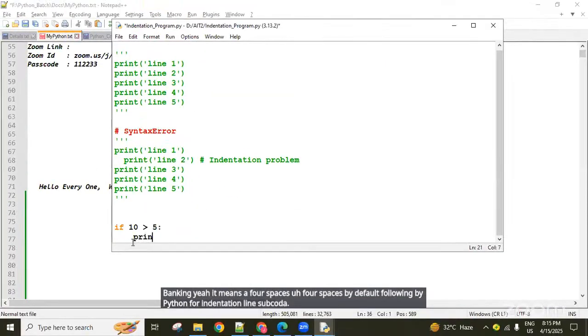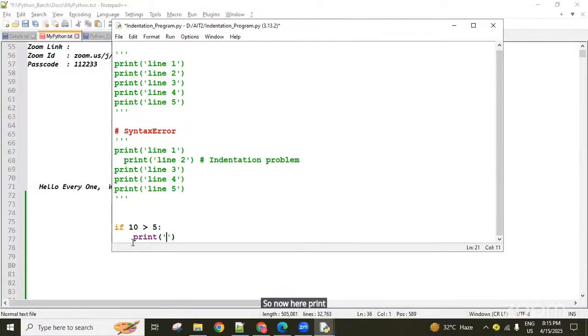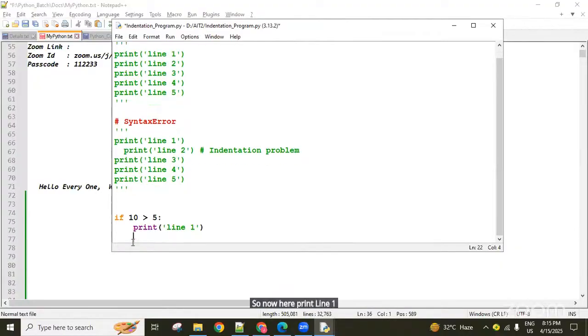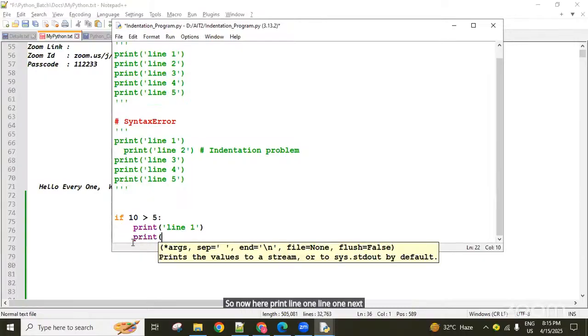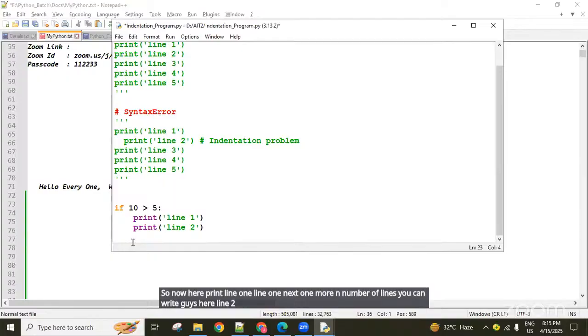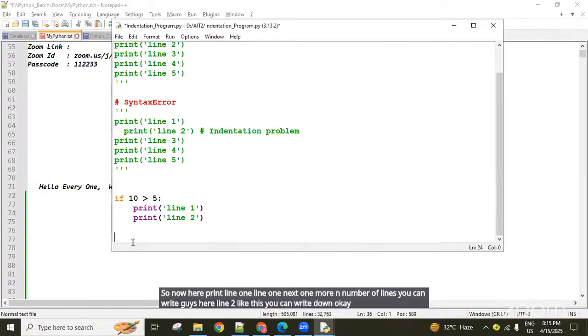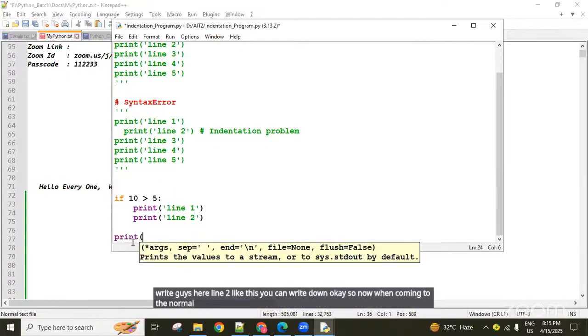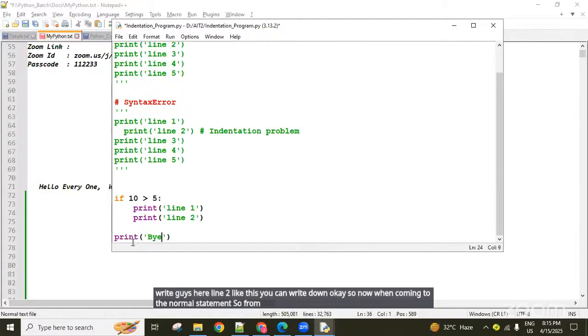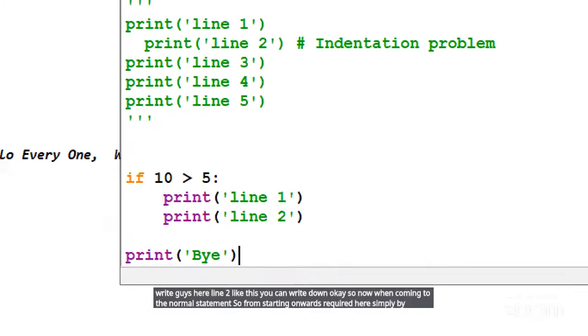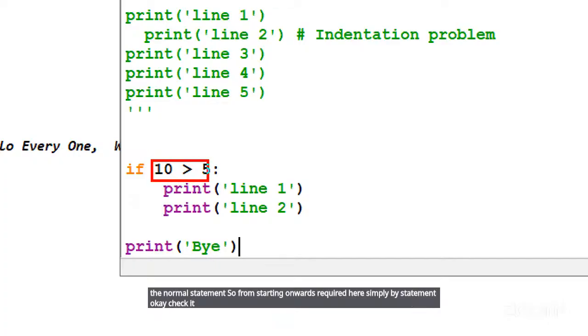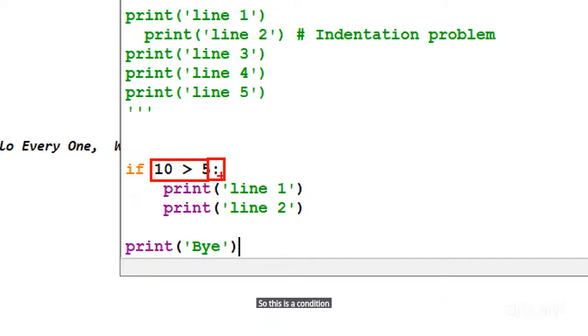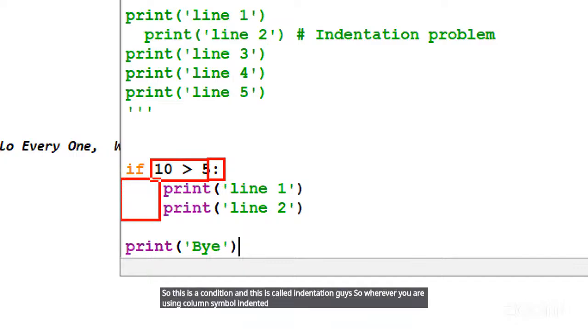Now here, print line 1, and you can write any number of lines, like line 2. Coming to a normal statement, it is required simply from the start. Check it. This is a condition and this is called indentation, guys. Wherever you use the colon symbol, indented statements are required, and you can write the same four spaces.